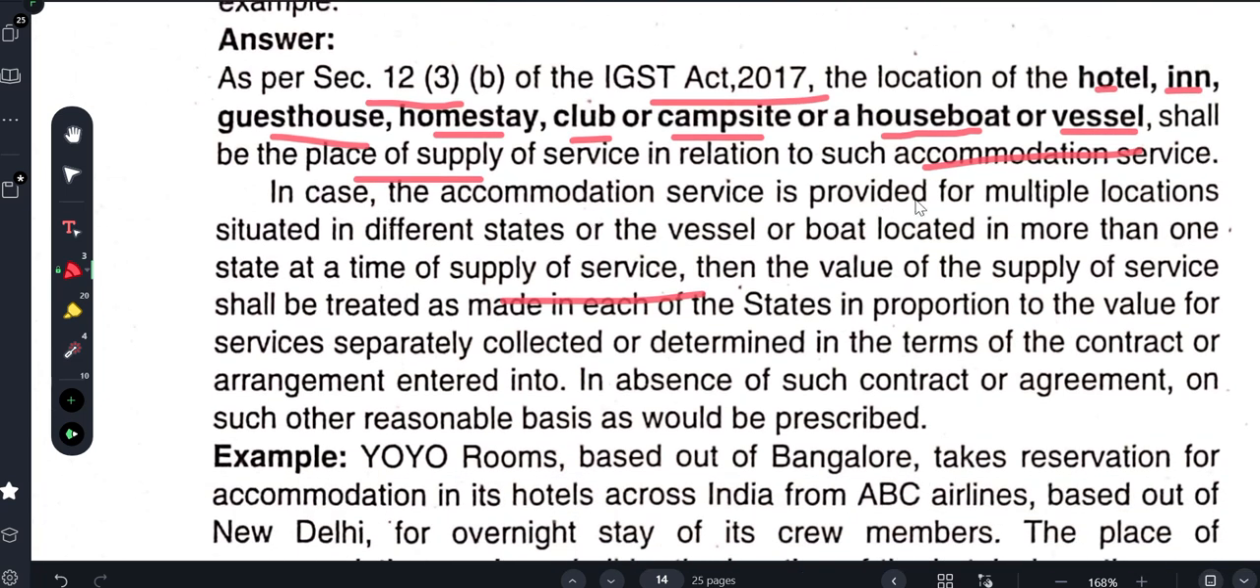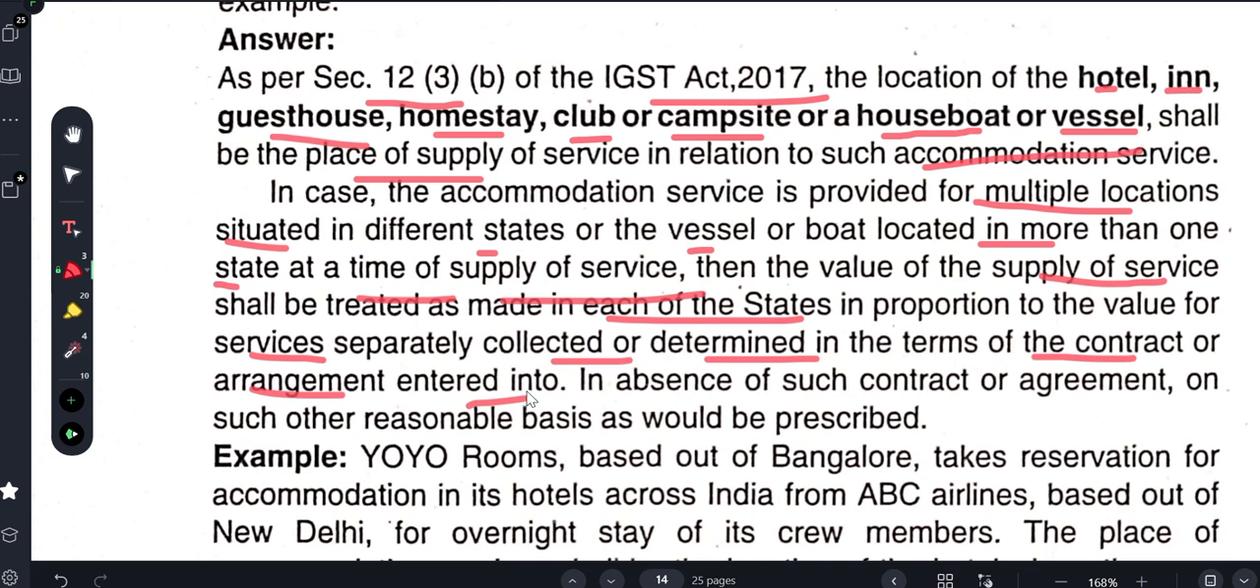In the case where accommodation is provided at multiple locations in different states, or vessels or boats located in more than one state at the time of supply of service, the value of supply of service will be treated as made in each of the states proportionate to the value of services separately collected or determined in terms of a contract or arrangement entered into.